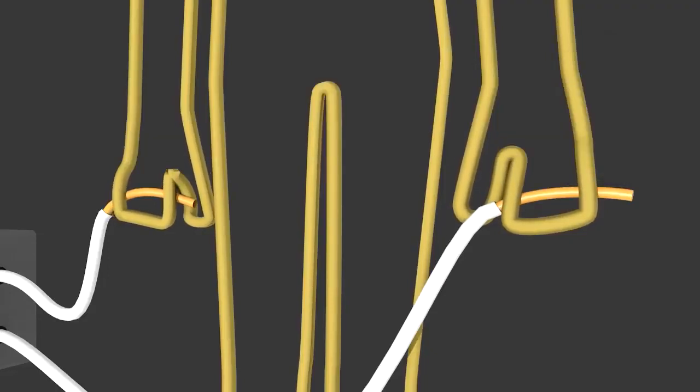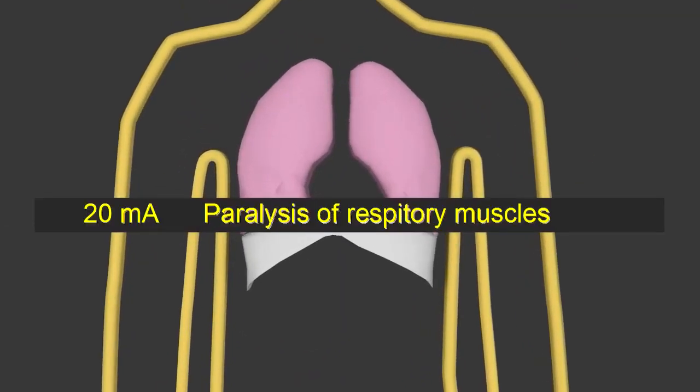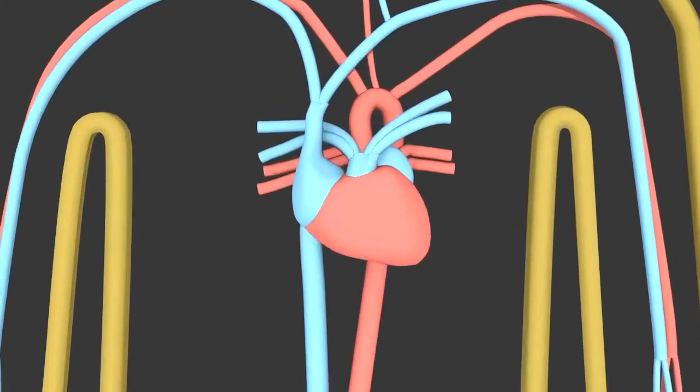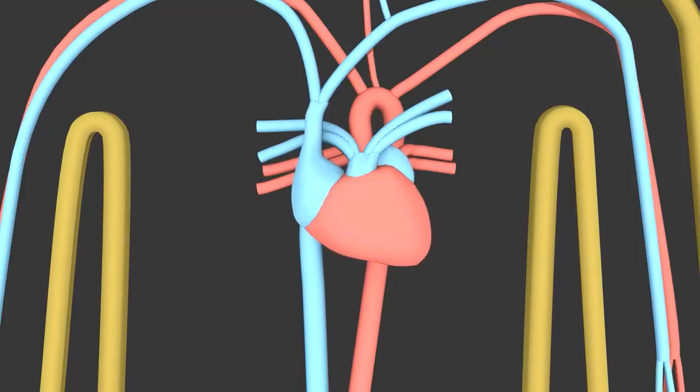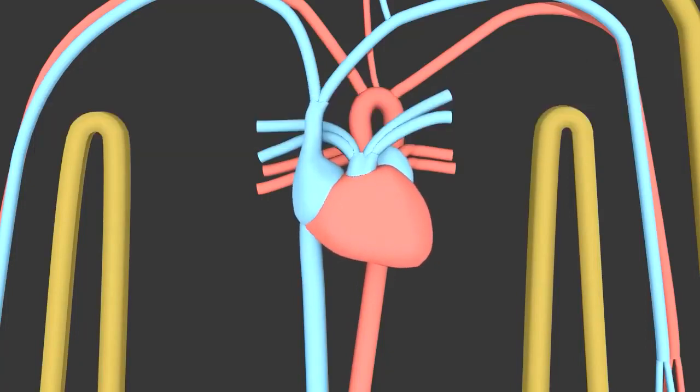But when the flexing dominates, you can no longer let go. At 20 milliamps AC, your respiratory muscles, the ones responsible for breathing, are paralyzed. That of course leads to death. The heart's pumping is controlled by electrical stimulation. At 100 milliamps AC, or 300 to 500 milliamps DC, if the current runs through the heart, then that is interfered with. This causes what's called ventricular fibrillation. The heart quivers instead of beating properly, and also leads to death. So far, it does look like it's the amps that kill you.